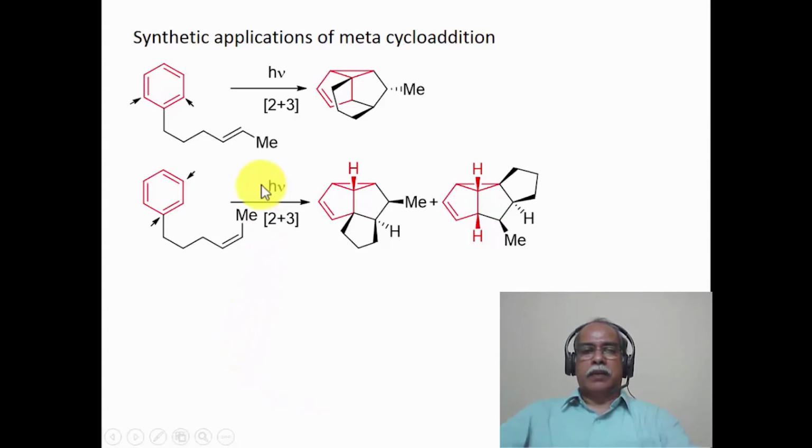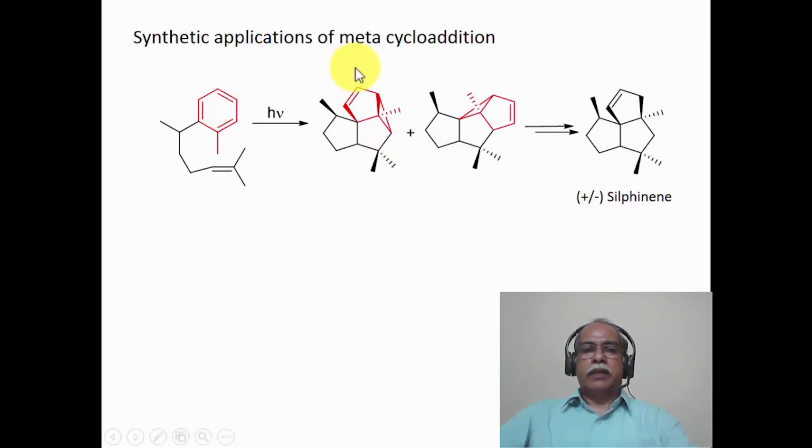Again, you will see that the metacycloaddition process is a highly stereoselective process. The stereochemistry of the double bond is essentially retained in the product also. As you can see in the stereochemistry, this is hydrogen and methyl are trans. Here the hydrogen and methyl are cis. Again, the hydrogen and methyl are cis in this particular cycloaddition product that is shown here.